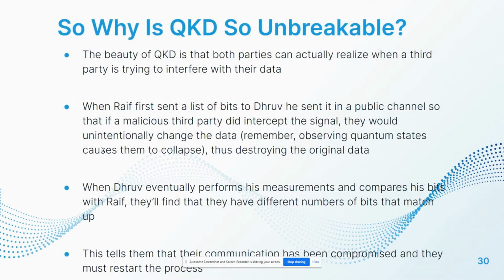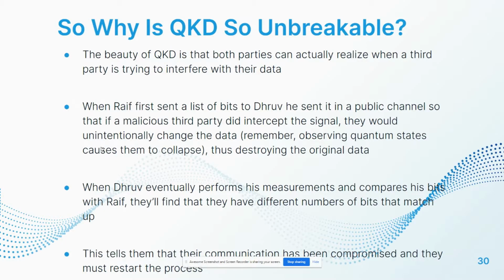So why is QKD so unbreakable? Well, the beauty of it is that both parties can actually realize when a hacker is trying to interfere with their data. If you'll remember, I said that I sent my list of qubits to Dhruv via a public channel. That means that if a malicious third party did intercept the signal, they would unintentionally change the data because, as you're aware, when you observe quantum states or try to interact with them, you unintentionally change their state. Thus, this would destroy the original data.